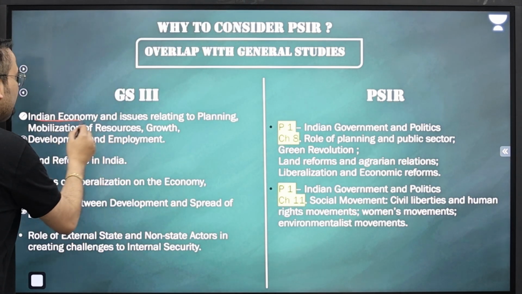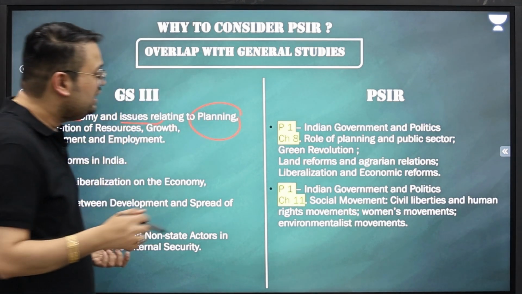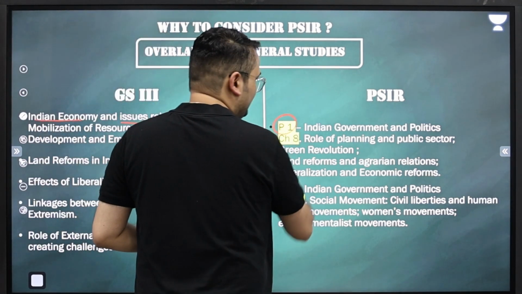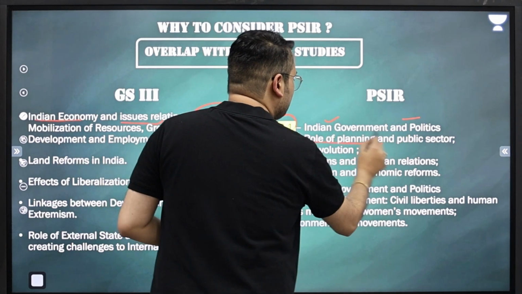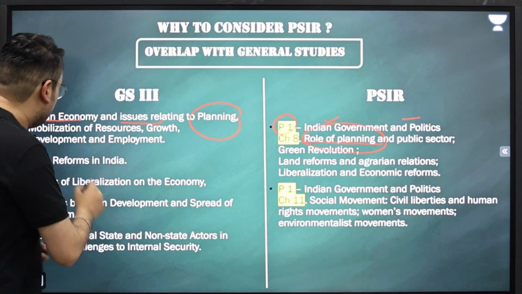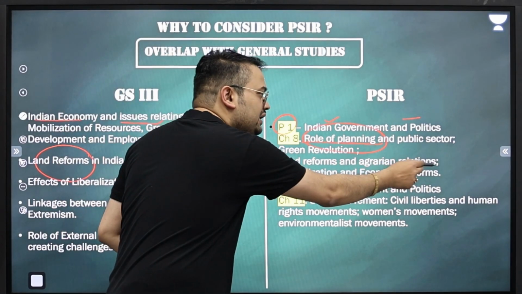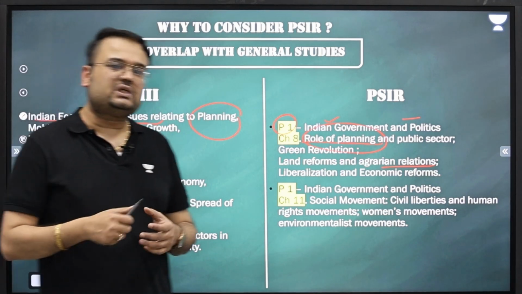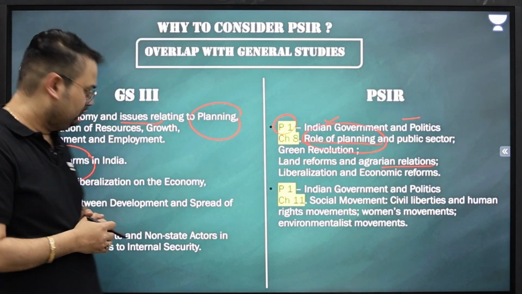You have to understand Indian economy issues relating to planning in GS3, which is a part of economy. Interestingly, in paper 1, we have to understand in IGP, that is Indian government and politics, the role of planning, the public sector, the green revolution. Land reforms in India is something you have to study in paper 3. Again, land reforms and agrarian relations and reforms that occurred after independence. These are things that we need to study in PSIR as well.